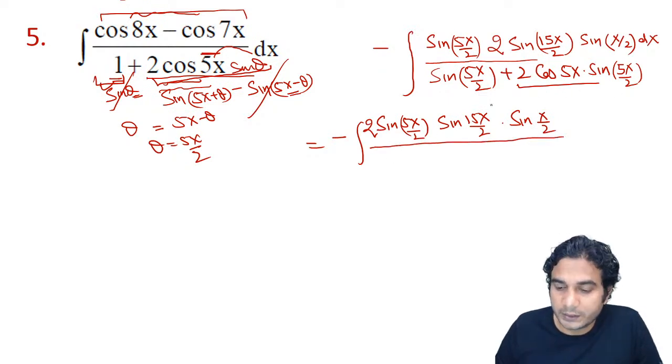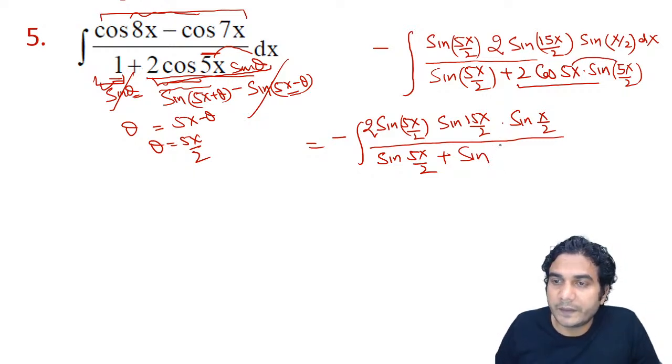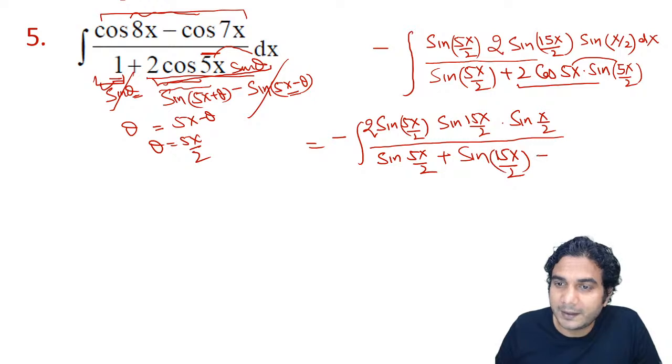Apply the formula 2 cos A sin B. So it will be sine of 5x by 2, and 2 cos A sin B is sine of (A plus B) minus sine of (A minus B). So 5x by 2 plus 5x by 2 is 15x by 2, minus sine of 5x by 2 minus 5x by 2, which is 5x by 2.